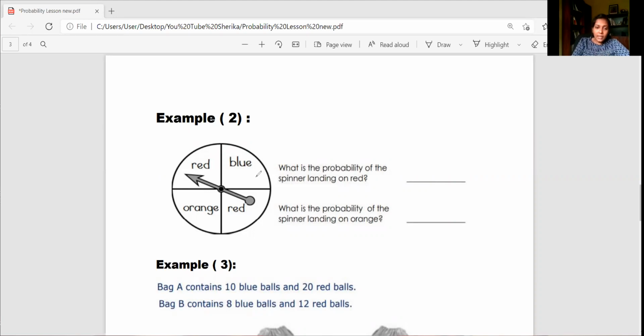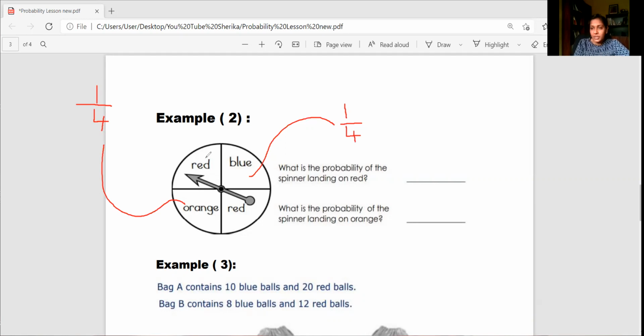Now, when I look at this spinner, it's a circular spinner, and I have divided this circular spinner into 4 equal parts. So if I take one part, I can see very well there are 4 parts. Out of 4, I have only one part for blue. So I can write the fraction as 1 out of 4, right? So there are 4 parts, and one part for blue, so I can indicate it as 1 out of 4. When I check the orange color, it is in a similar way. I have only one part, so I can show it as 1 over 4.